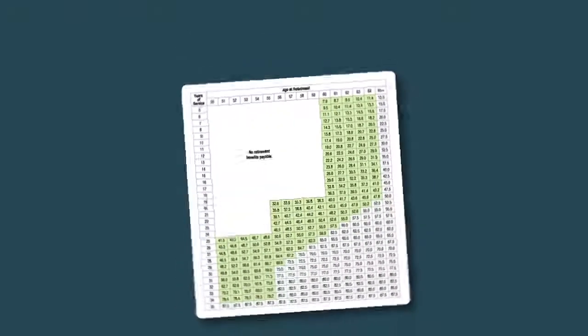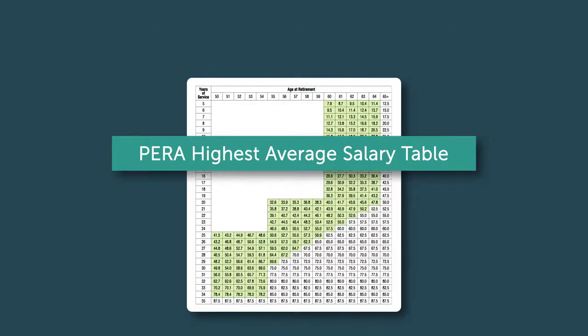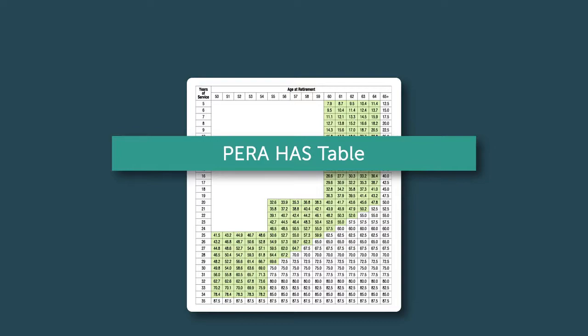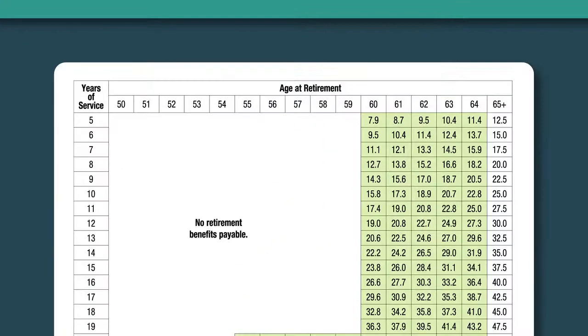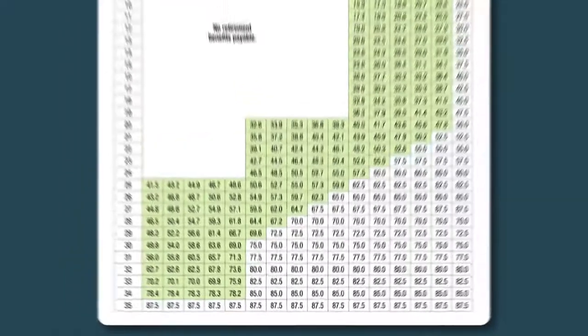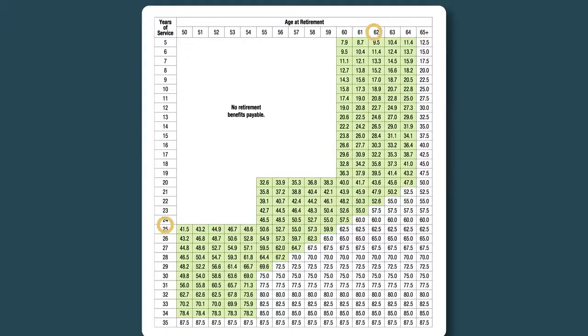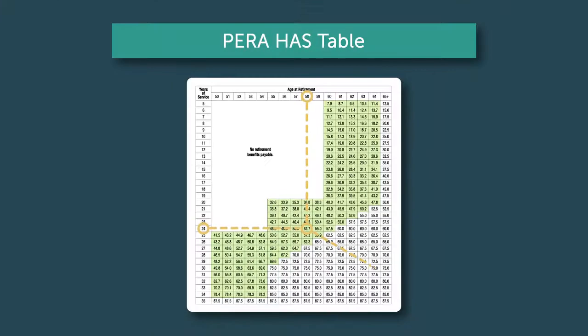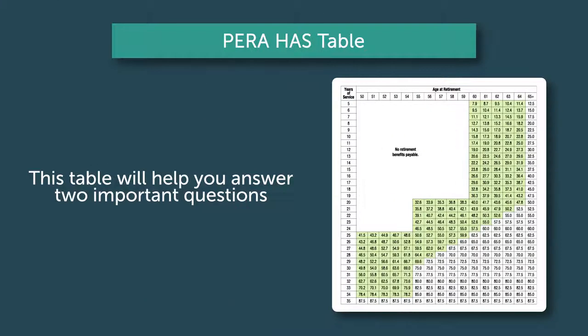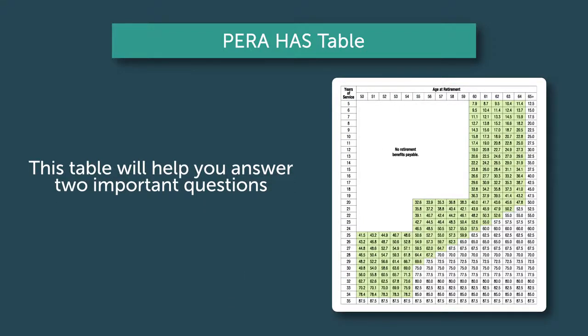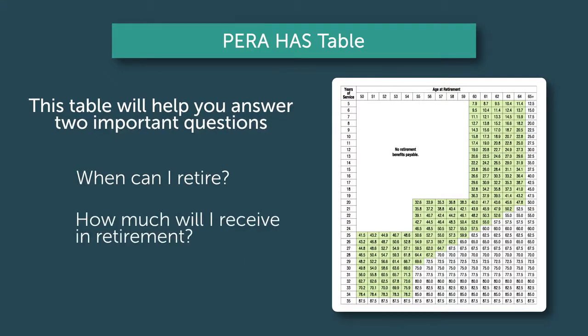If you're a PARA member, you might have seen one of these before, a PARA Highest Average Salary Table, or HAS table for short. These tables might look like lots of boxes with tiny numbers, but they can help you see your personal path with PARA. As you plan for your future, these tables help you answer two very important questions. When can I retire? And how much will I receive in retirement?